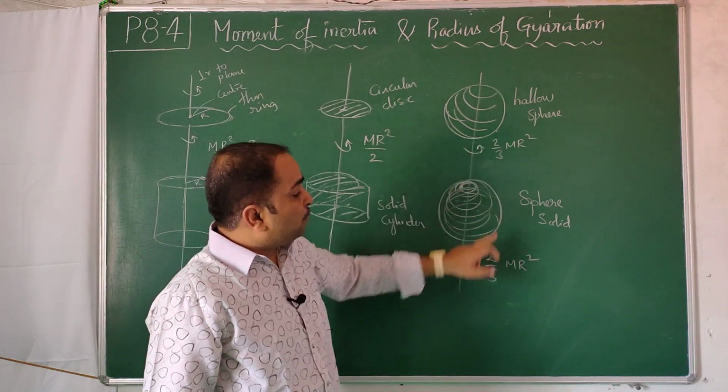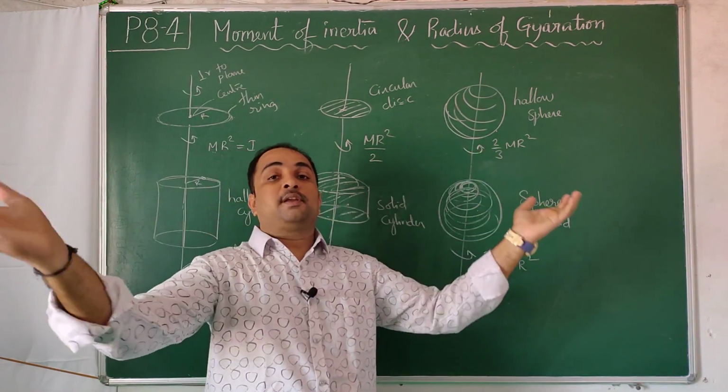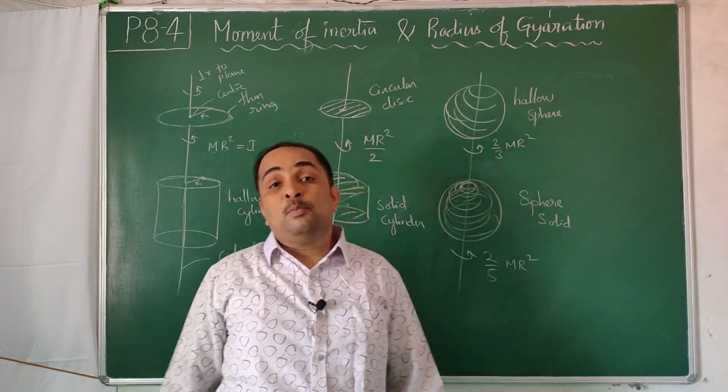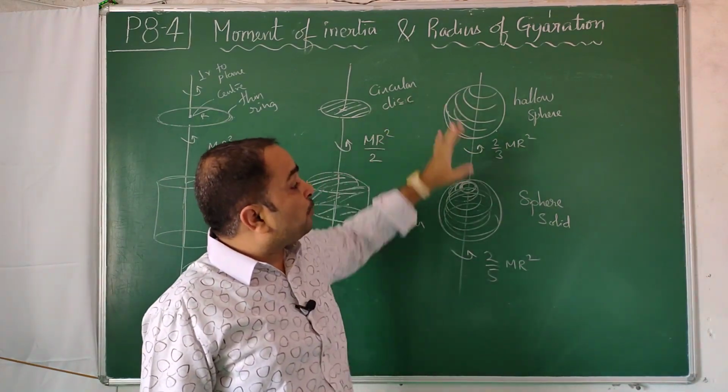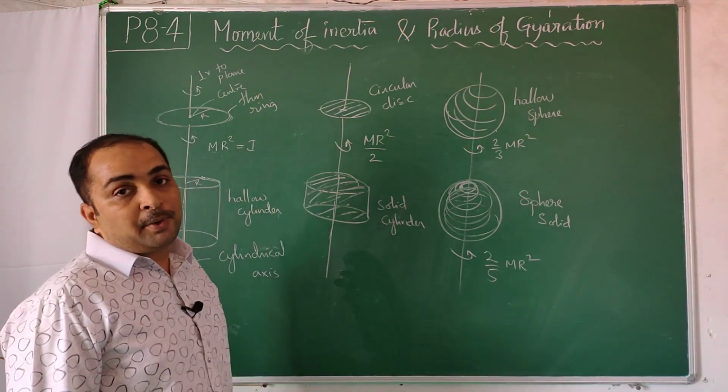Is 2 by 3 more or 2 by 5 more? You only think: 2 by 3 is more. Hollow sphere means you created emptiness and pushed the mass far away, so it will have more moment of inertia. So hollow sphere will have more moment of inertia, and solid sphere will have less moment of inertia.